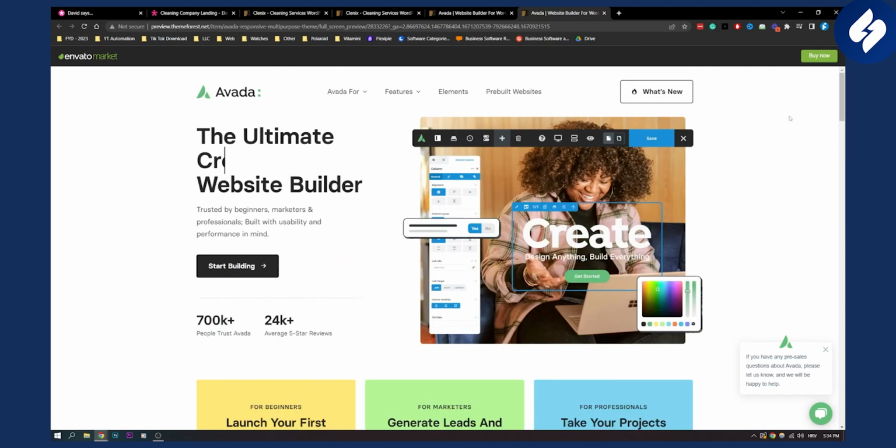Now, these are basically 3 best cleaning services WordPress themes right now.